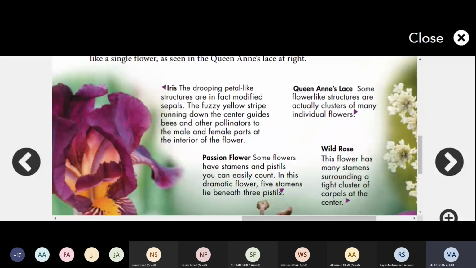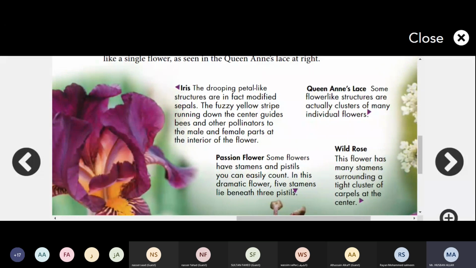So we have to study it one by one. The first one we have here is iris, right? The drooping petal-like structures are in fact modified sepals. You can see this, right? This is a drooping petal, but actually it's a modified sepal. The fuzzy yellow strip running down the center guides bees and other pollinators to the male and female parts of the interior of the flower. This yellow part which is being shown guides the pollinator or insect to the male and female parts of the flower.